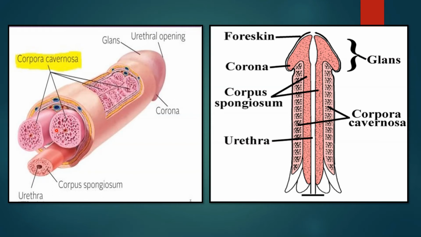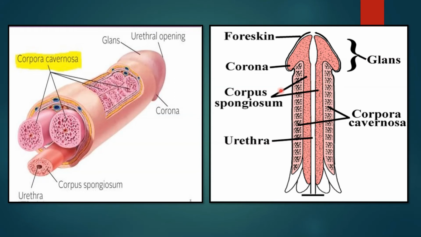It consists of two posterolateral structures, can you see these at the side? That is called corpora cavernosa, and exactly in the medial there is the presence of corpus spongiosum. At the tip this part is comparatively swollen, so this is called glans penis. Look at this diagram, much more clear. Exactly from the center there is a urethra passing.